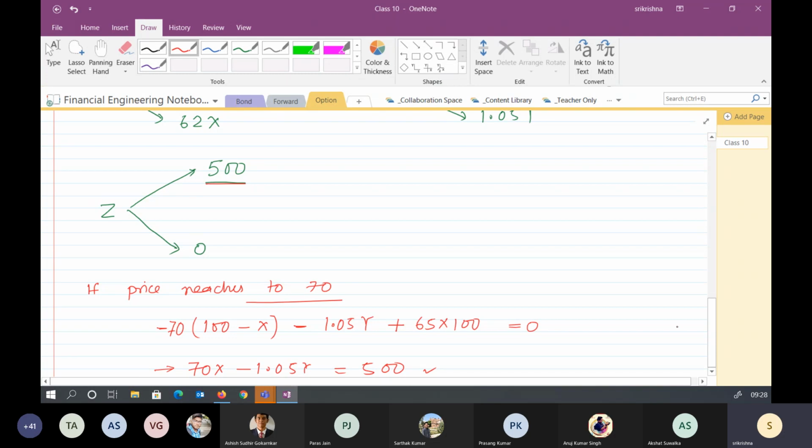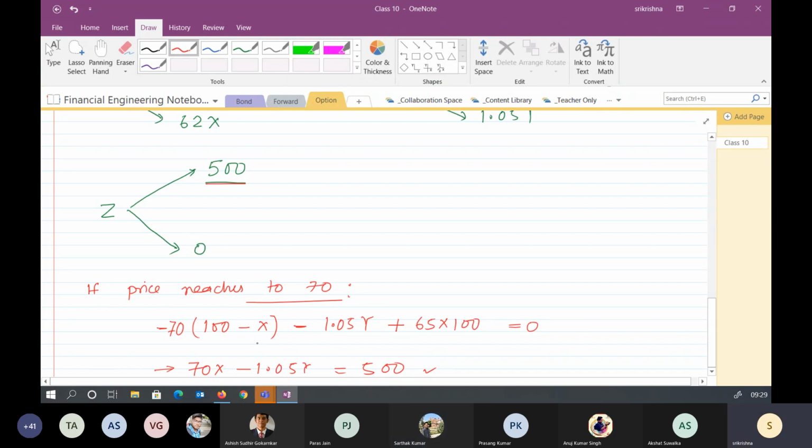Right. Suppose the price reaches to 70. This is the scenario we are assuming. Then the person will come for buying $100. Yes or no? Right. You already have X dollar. Ashish already has X dollar. So what more he needs to buy? 100 minus X. Yes or no?